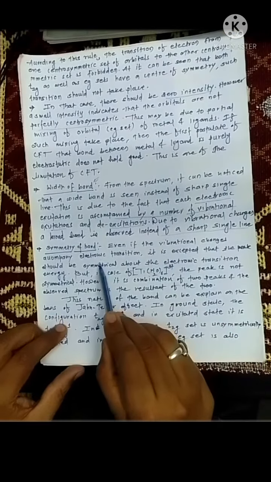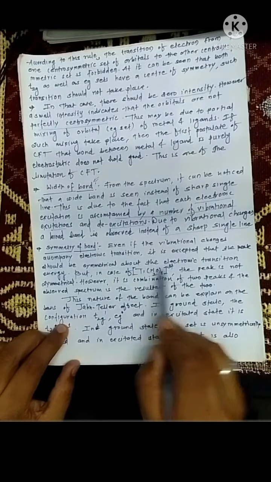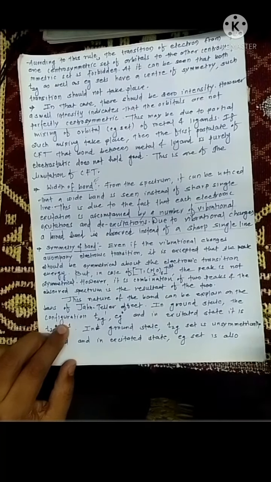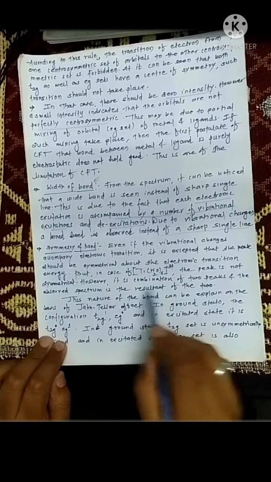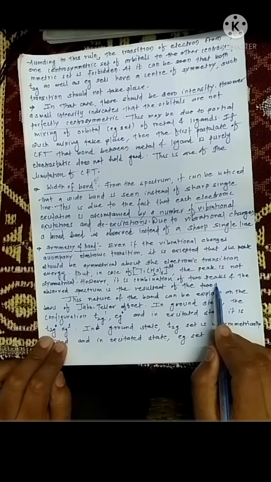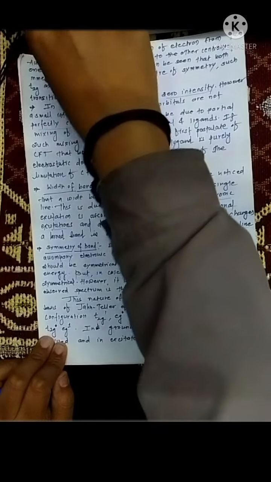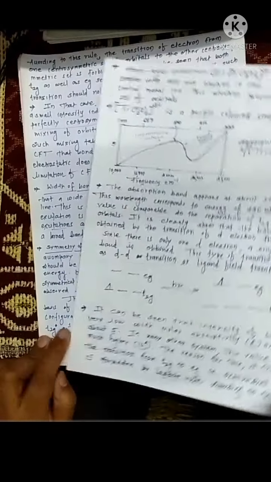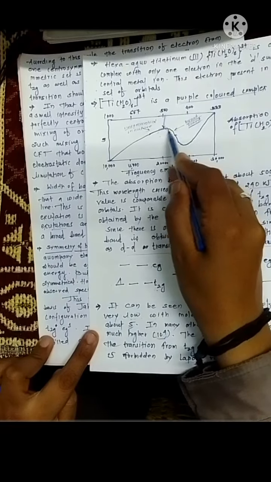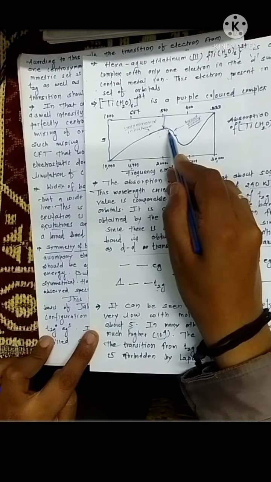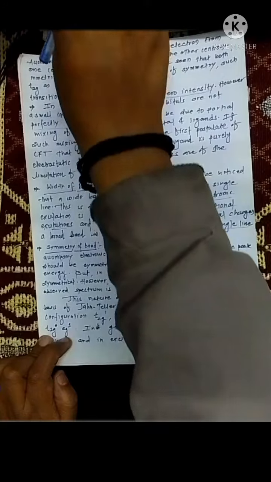Even if the vibrational changes accompany the electronic transition, it is expected that the peak should be symmetric about the electronic transition. But in the case of hexaaqua titanium 3+, the peak is not symmetric because it is basically a combination of two peaks, and the observed spectrum is the resultant of the two. These are the observed peaks. The peak shown here looks like a single peak, but basically there are two peaks, and the two peaks overlap each other. How this happens, we are going to see here.